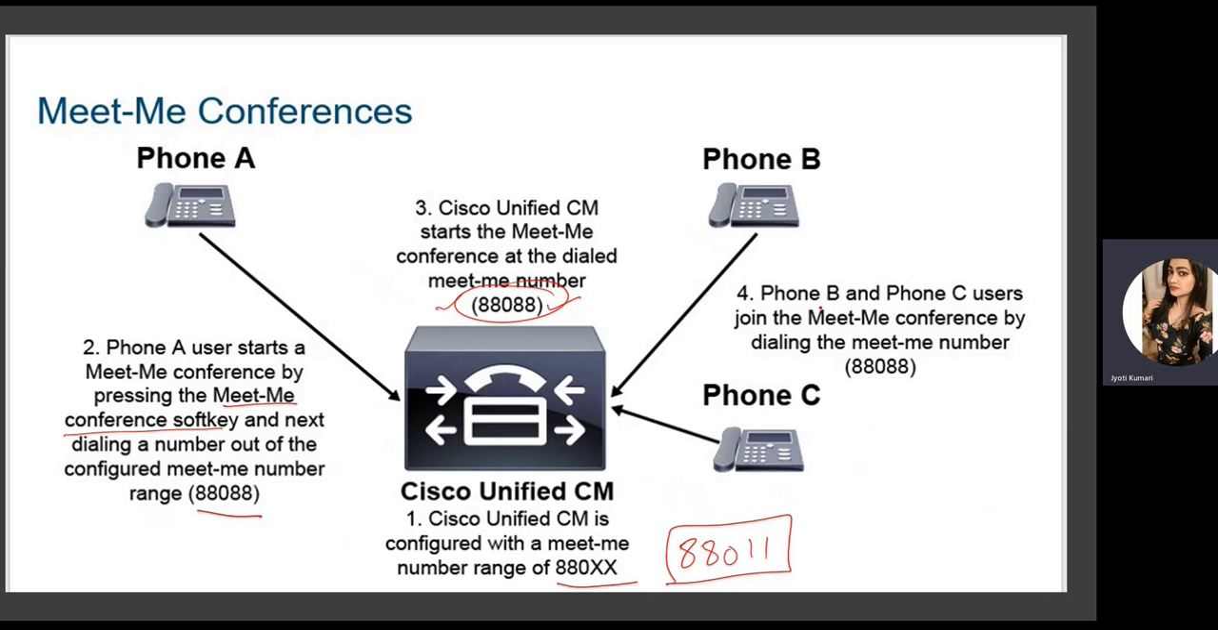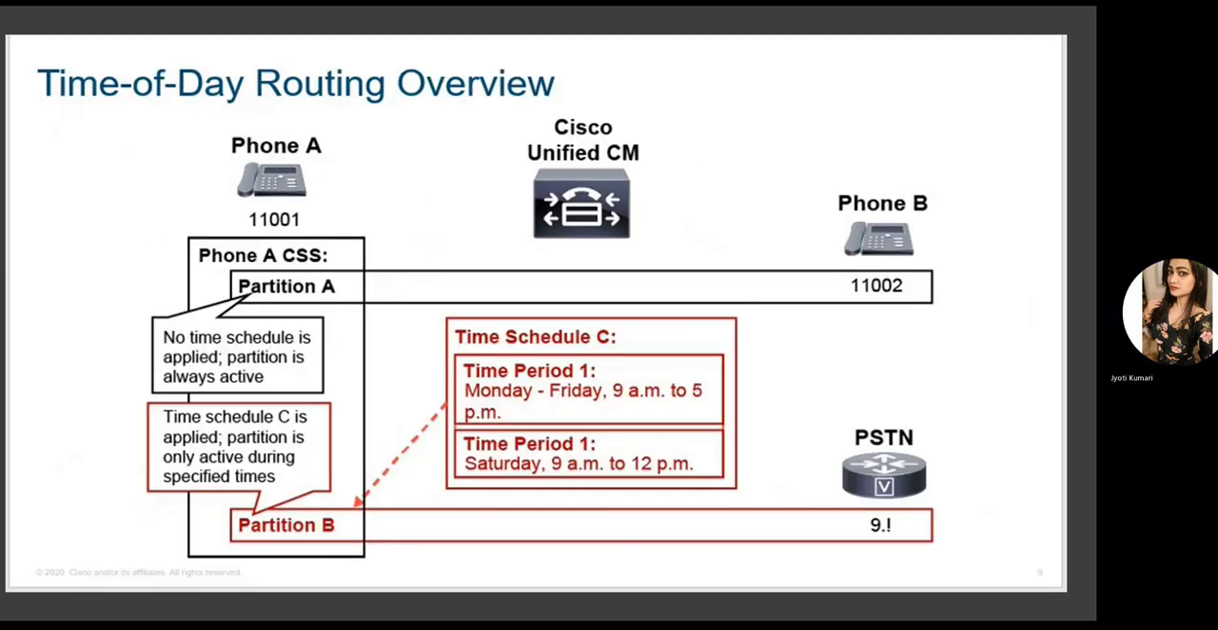Next, phone B and phone C are the two users who want to join this MeetMe conference. They can join by dialing the MeetMe number 88088. And now there will be a conference between phone A, phone B, and phone C. So just to make sure how it works, the first user who wants to initiate the conference needs to press the MeetMe conference soft key and dial the MeetMe number. Then only the MeetMe conference will start. And the other users can just dial in the MeetMe number and join the same conference.